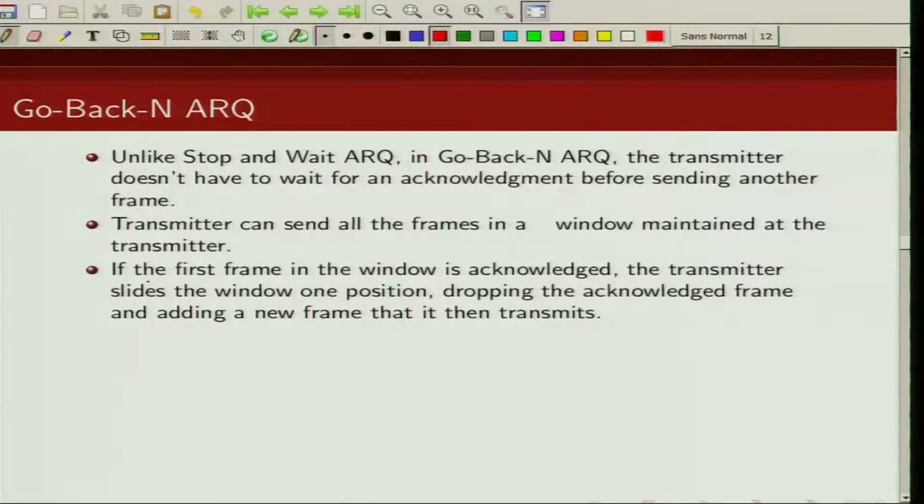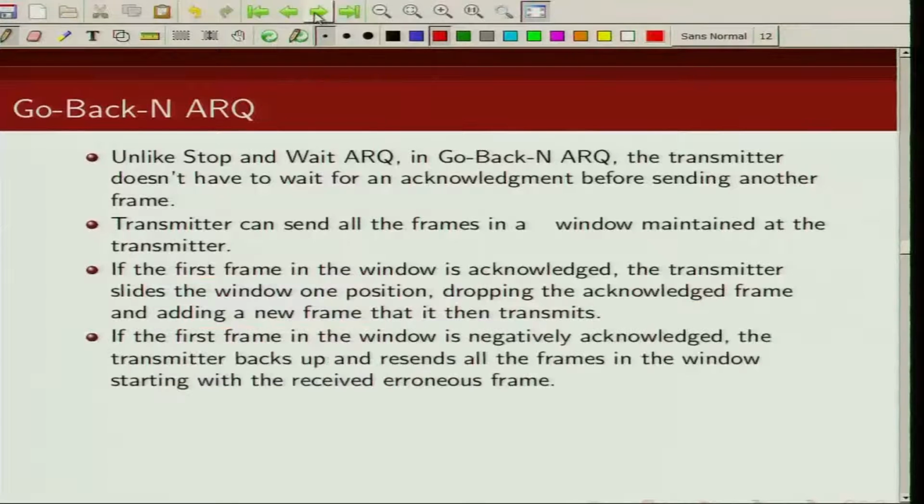Now if the first frame in this window is acknowledged as received correctly, the transmitter slides this window one position, dropping the acknowledged frame and then adding a new frame that is then transmitted. Now what happens if the first frame in that window is negatively acknowledged, that is, it is not received correctly?